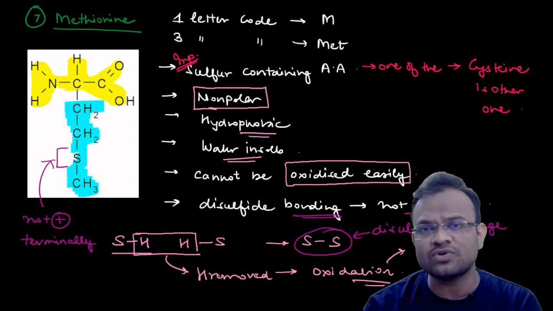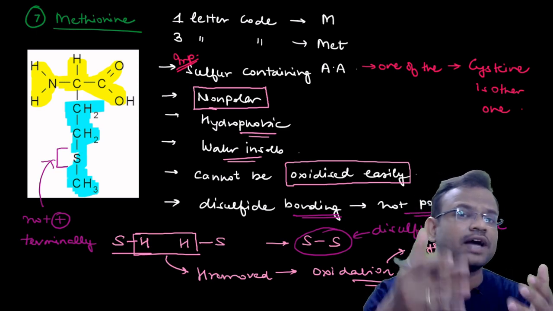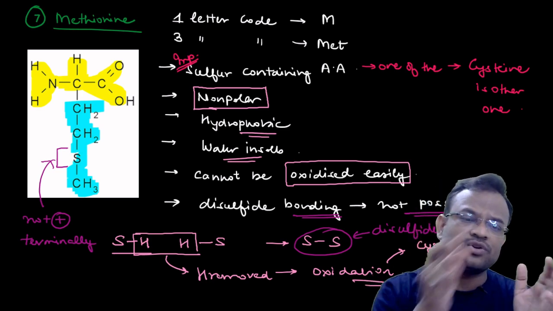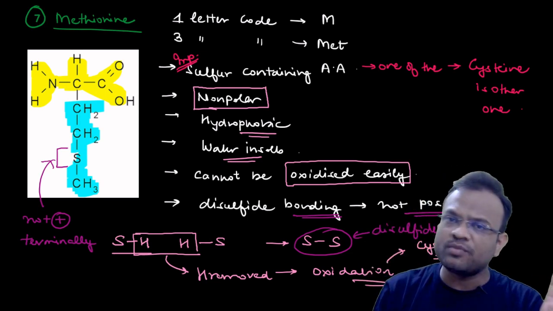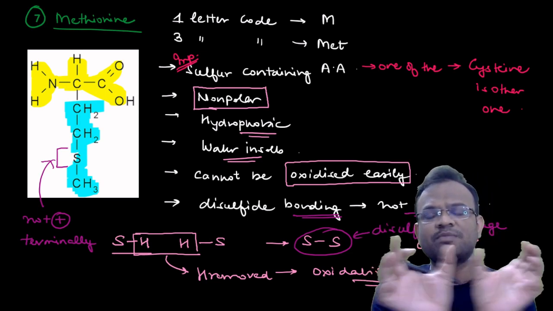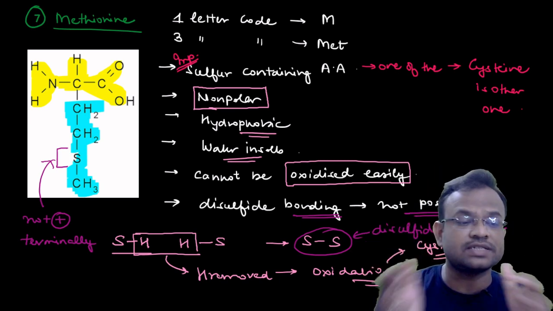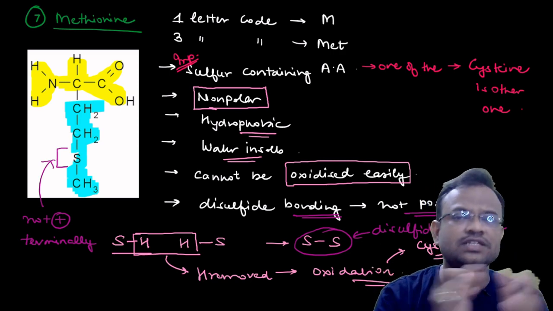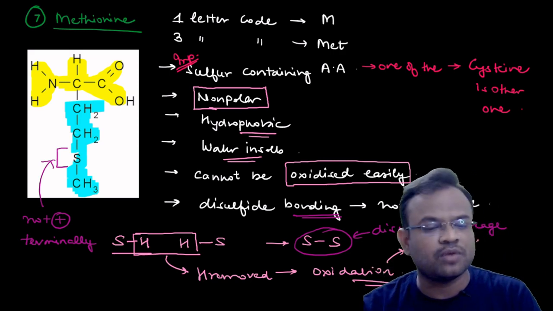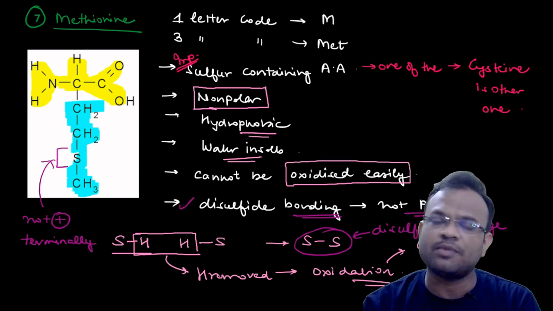Why did I say so? Because in case of cysteine, the sulfur is present terminally and it is attached to the hydrogen. When it is attached to the hydrogen, the hydrogens of two cysteines come close and they get removed. Therefore the sulfurs start binding with each other. Therefore this is called a disulfide linkage. But since in case of methionine, sulfur is not present terminally, therefore disulfide linkage is not formed. So not possible. This is the thing about methionine.